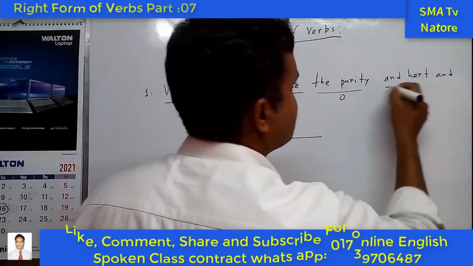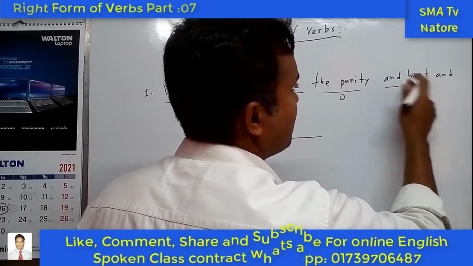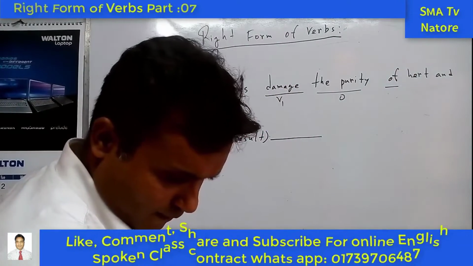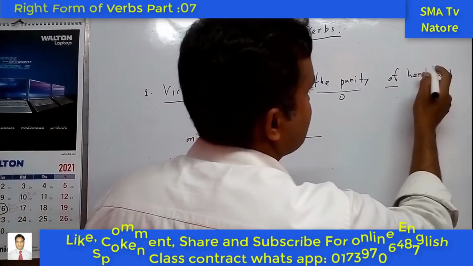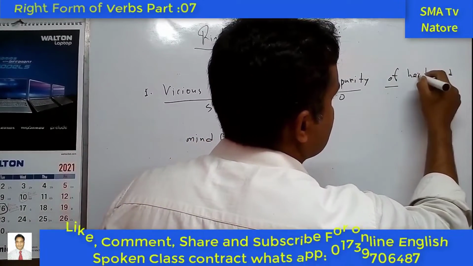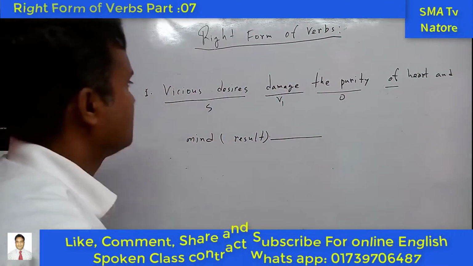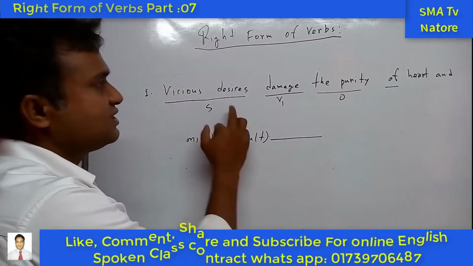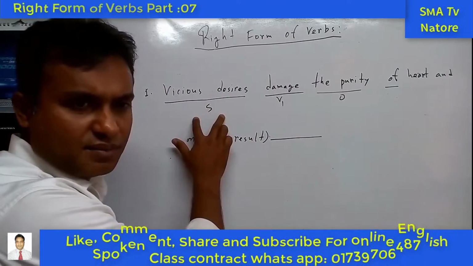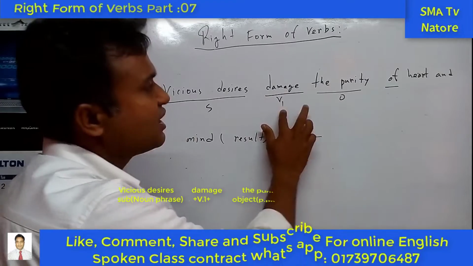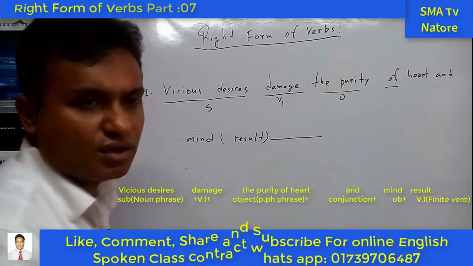But another part is purity, purity of mind, maybe. Is mind enough? Purity of mind? Of heart. You see here. So heart and mind. Okay. So these desires, subject plural number, third person plural number, and damage. So no need for s or es. The next one, the purity, this is the object.